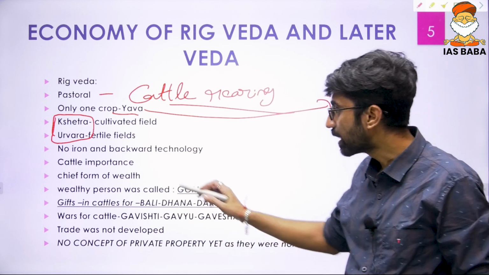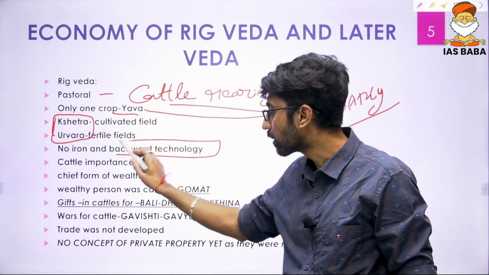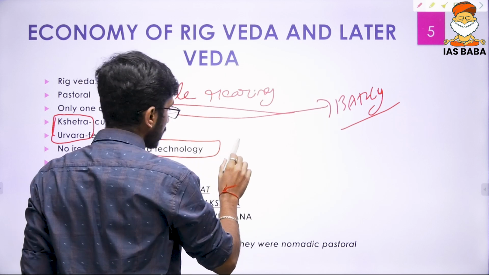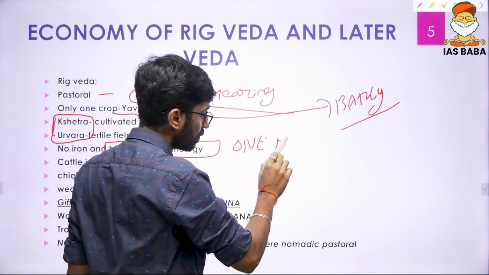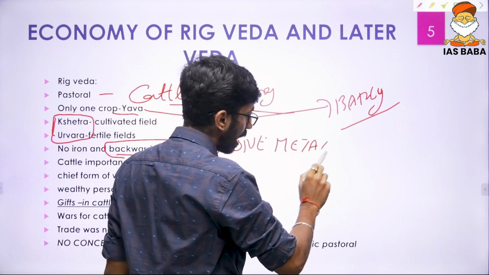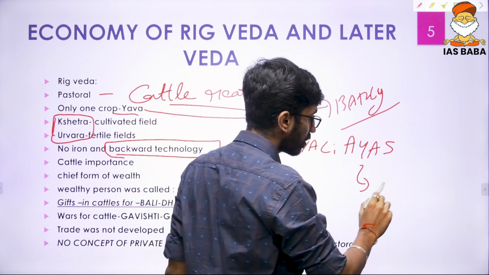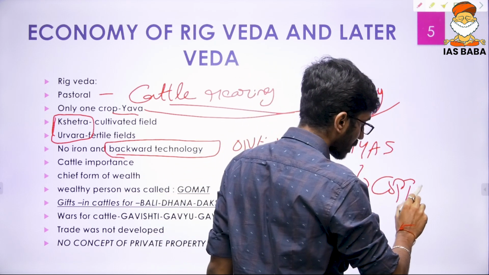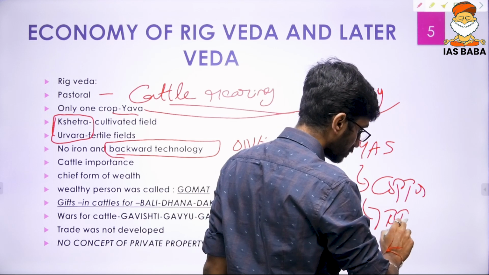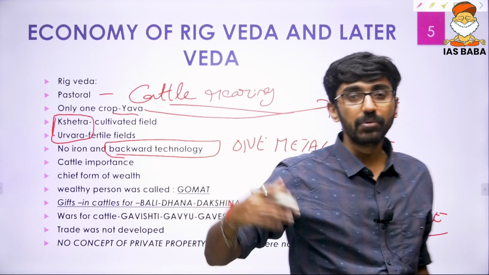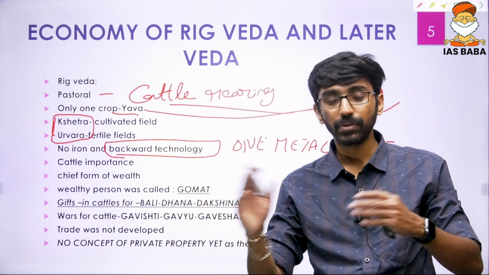Okay, so because there was no iron, it can be called that the economy was filled with backward technology, because only one metal was mentioned. Only one metal was mentioned in the Rigveda, and that metal is called ayas. According to certain historians, it could be either copper or bronze. Ayas means metal.